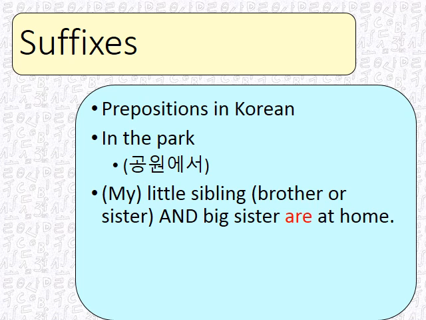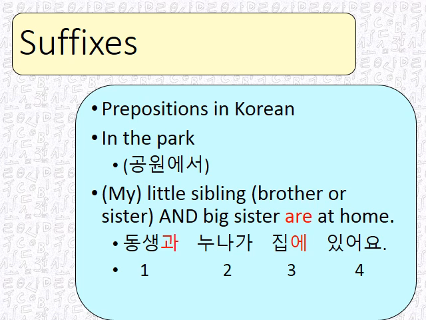"My little sibling, brother or sister, and big sister are at home" is like 9 words. In Korean, it comes out to 동생과 누나가 집에 있어요, which is only 4 words. And all 4 of those words are content words. None of them are function words. There's no grammar glue. And is 과. Are is actually a full verb in Korean, where it is not in English.